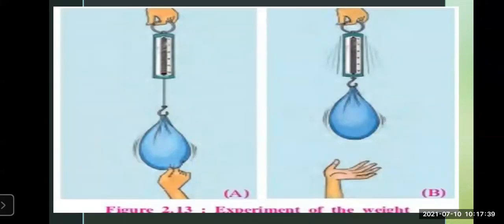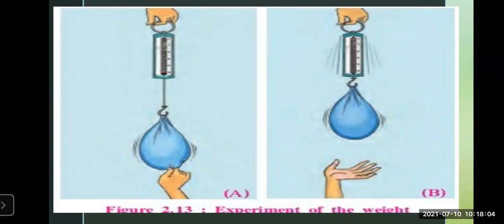Let's move to the activities given, the experiments 2.13a and 2.13b, and we are going to see how they relate to the waves. These three activities are there in your textbook. They relate to the waves, and we'll see how.